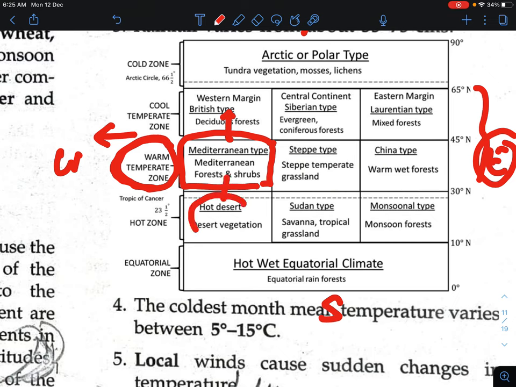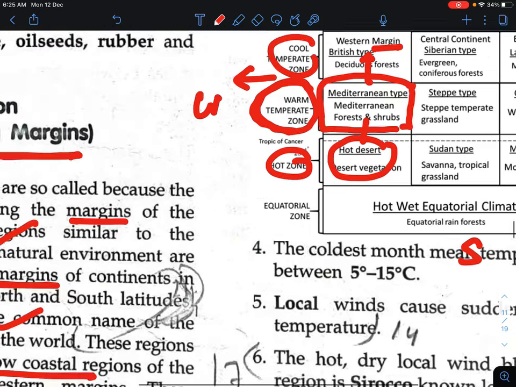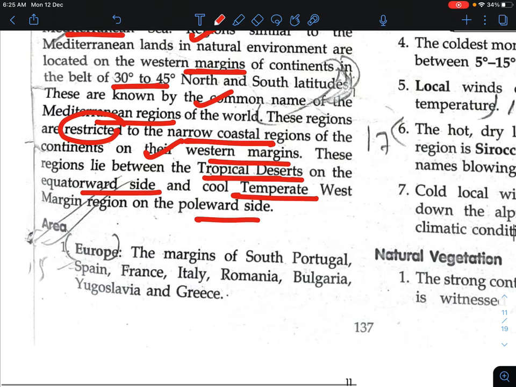If we look at this diagram, it lies just above the tropical desert, and just below the British type of climate of the western margin, the cool temperate zone. So it lies between these two. It is written here that these regions lie between the tropical desert and the cool temperate region on the west margin on the poleward side.